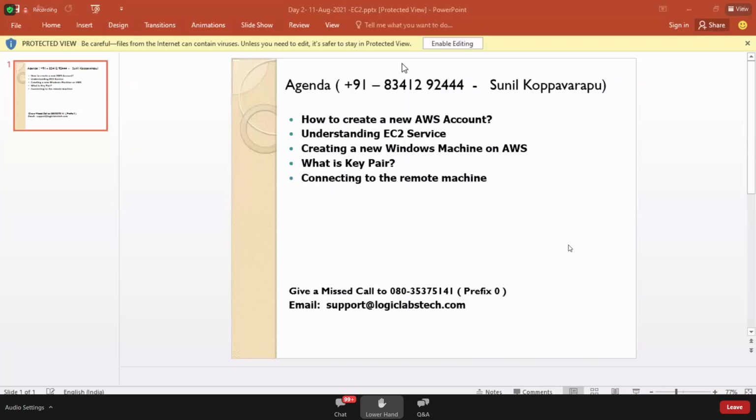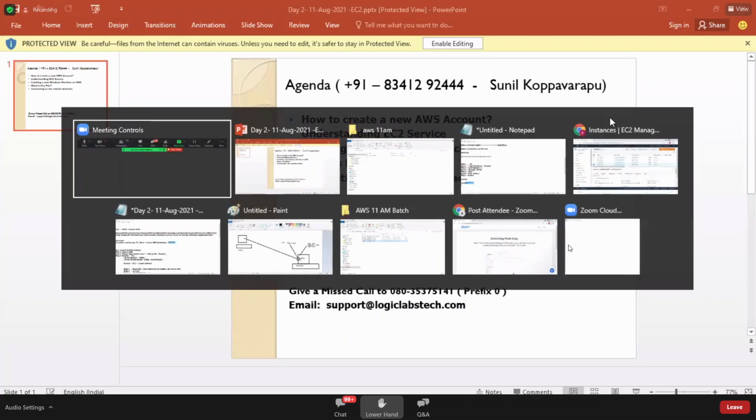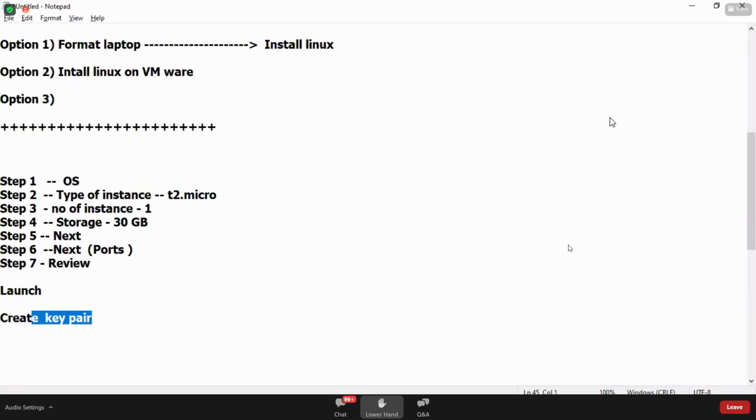So, Sunil, I have a question. We have selected a couple of options in all these steps, right? So we have opted for the free tier option. Does that mean that by selecting free tier, we will not be charged? You will not be charged. You are right, because what you have selected is free tier options. If you do not select the free tier option, there are some operating systems which are not eligible for free tier. Karthik, have you observed? If you select other operating systems which are not eligible for free tier, then you end up getting the bill. So to avoid the bill, go for free tier options. Okay, fine. So we are utilizing this resource for free.